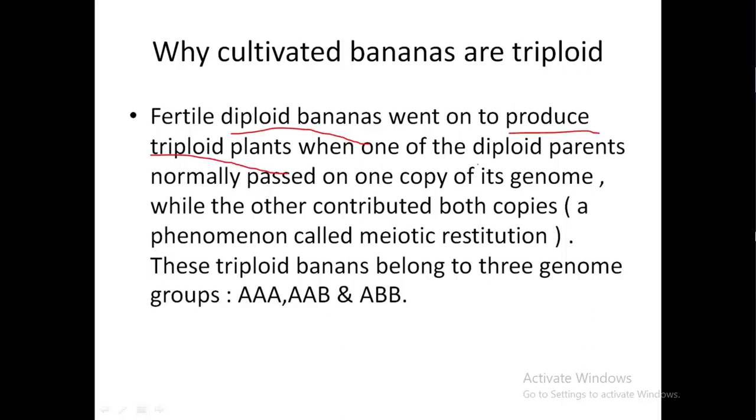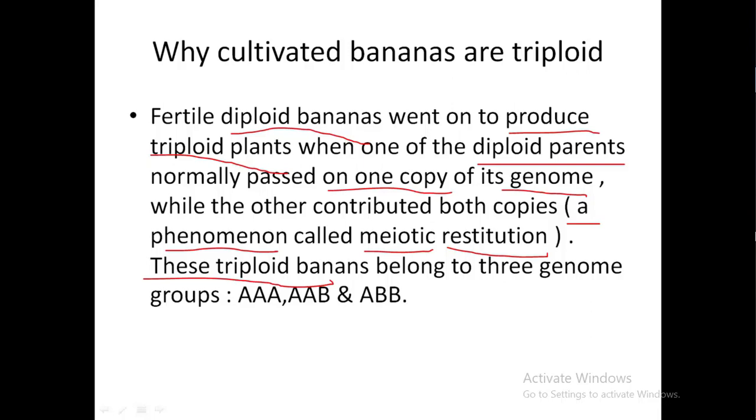One of the diploid parents normally passed on one copy of its genome, while the other contributed both copies. That is a phenomenon called meiotic restitution.